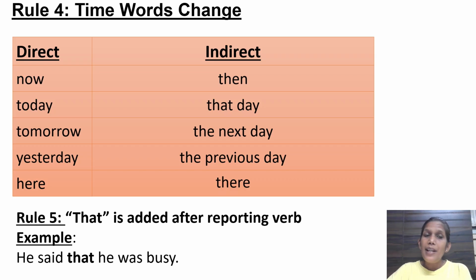Okay, now let's understand with the help of an example. Simple, Ram said, I need the book now. Okay, I'm talking about a direct speech sentence. Now let's say Ram said, comma, ठीक है, open the inverted comma. What did he say? I need the book now.